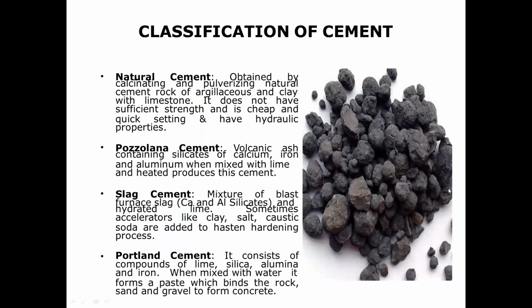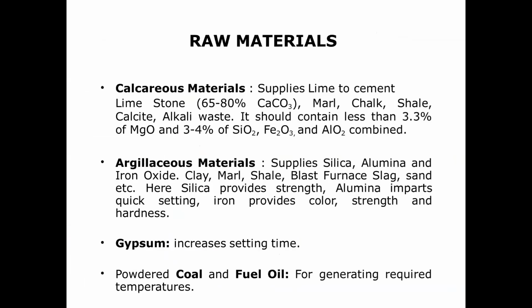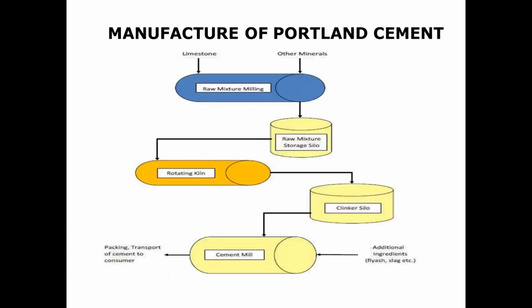Okay, as we discussed cement, what is cement is given here. Now, classification of cement, we have natural, pozzolana, slag, and Portland. Portland cement composition is there also, and this is the same here. Now, raw materials we saw there also, calcareous, then argillaceous, gypsum, and other than that, you need powdered coal and fuel oil for generating required temperature.